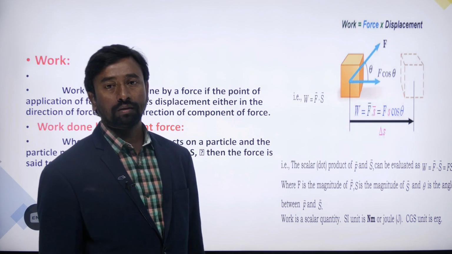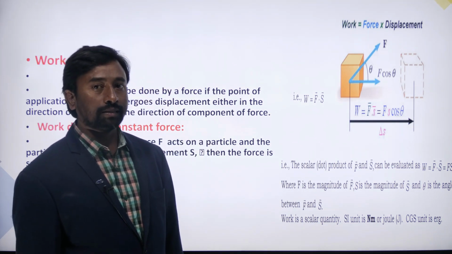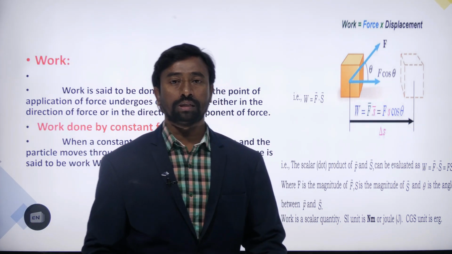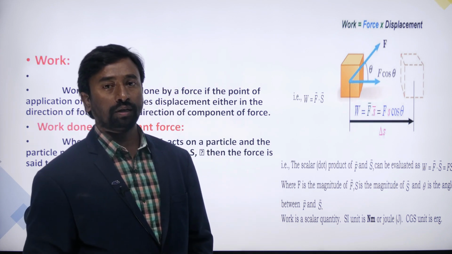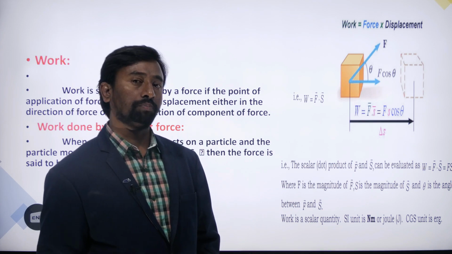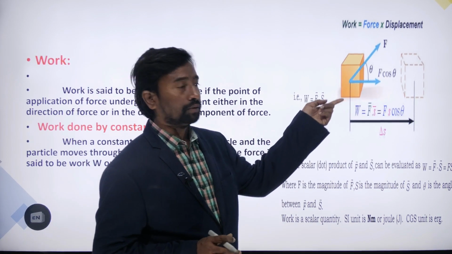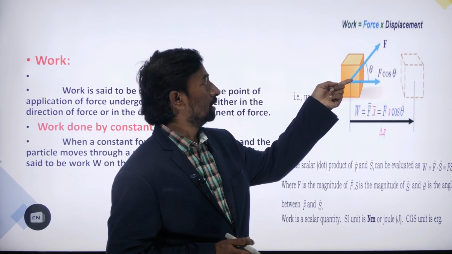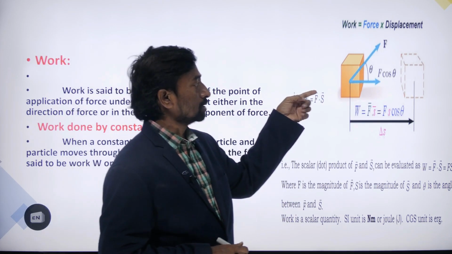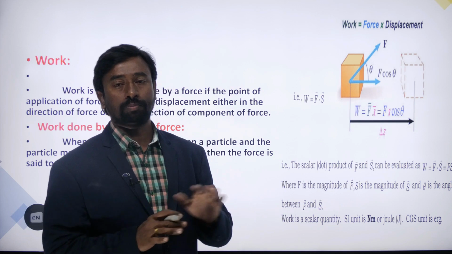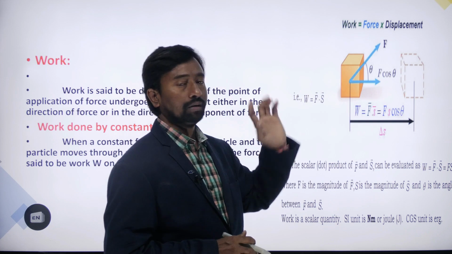So in this case, what is the work done? What we have said is that the work done is when a force is applied at a point on a body, and by that force the body undergoes a displacement in the direction of the applied force. But here it is not like that. The force is applied at a certain angle with the horizontal, but the displacement is along the horizontal direction. There is no displacement along the applied direction. So in that case, how can we define the work done?